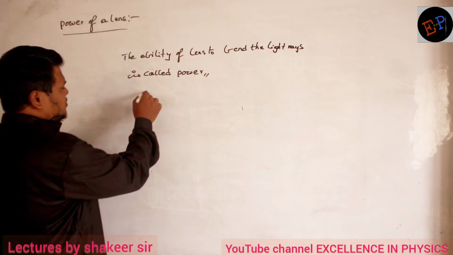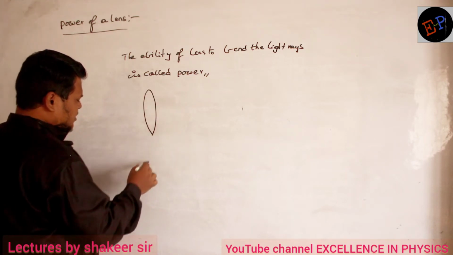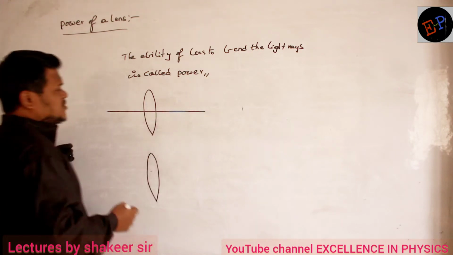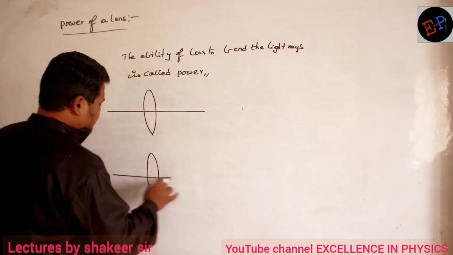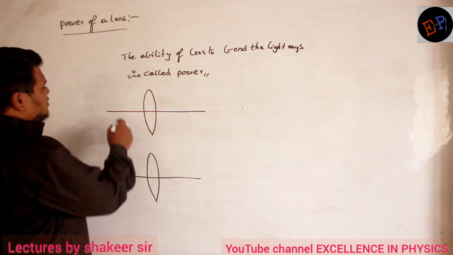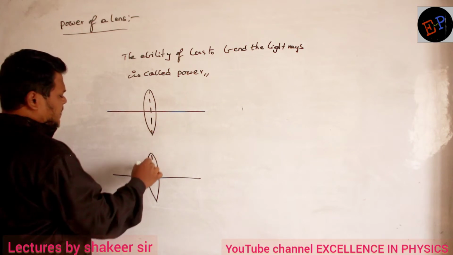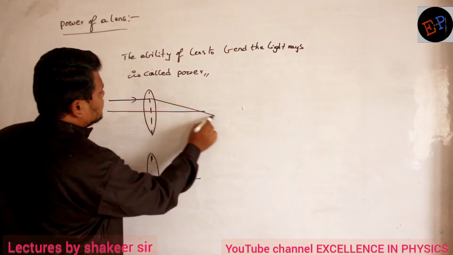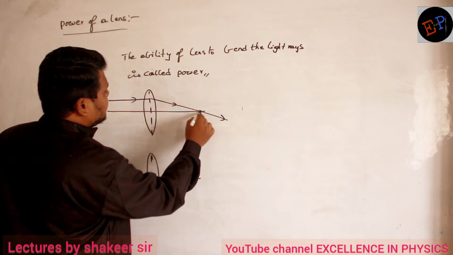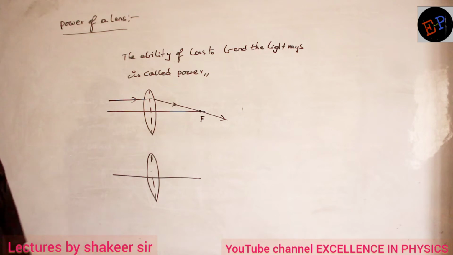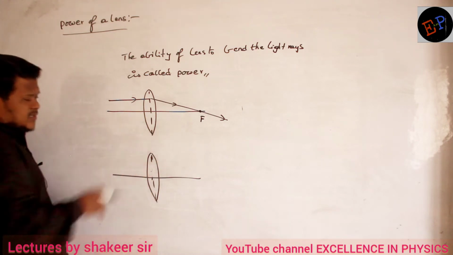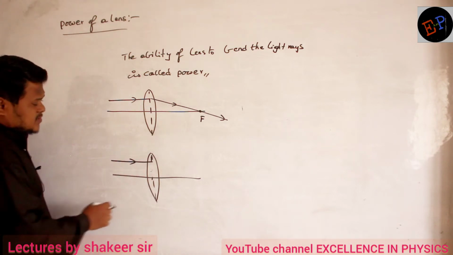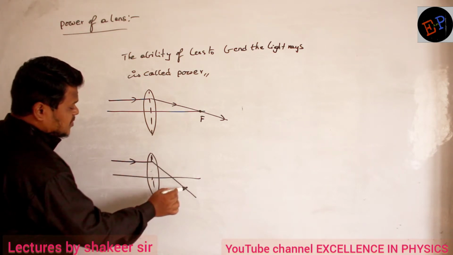Consider this is one lens and consider this is another lens. This is the principal axis and this is the principal axis. A light ray passing parallel to the principal axis should pass through the focus. So here the focus will be present. And we are taking another lens, the second lens. Now here also light is passing parallel to the principal axis, and after refraction light is passing like this.